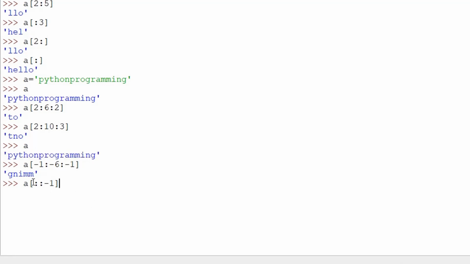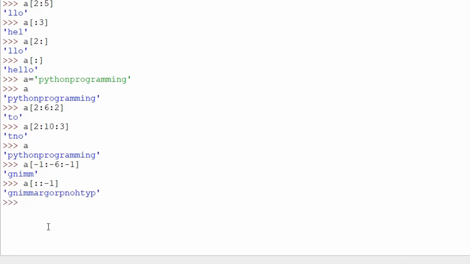Okay. So the first value, because it's missing, it's gonna point to the last letter. The second value is missing, it's gonna point to the first letter within a string. Because we are going from right to left, the first letter here will become G, and the last letter will become P in a reverse order, and the answer will be printed out in a reverse order like this.